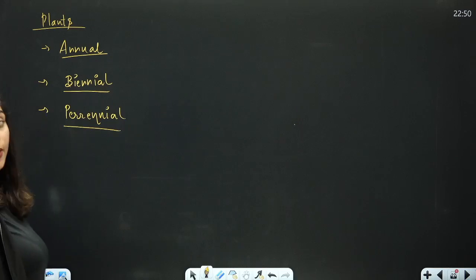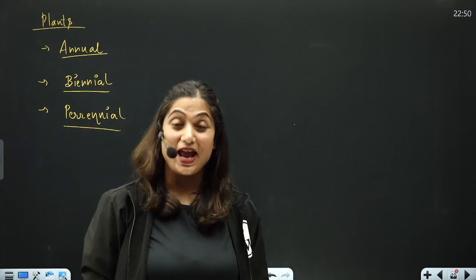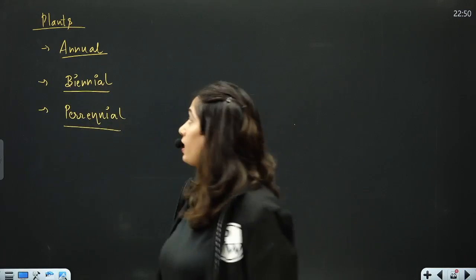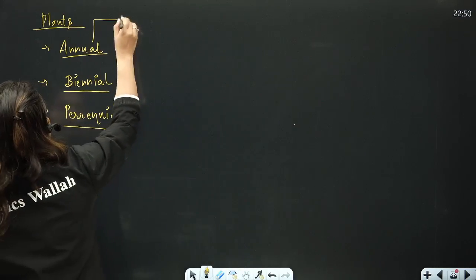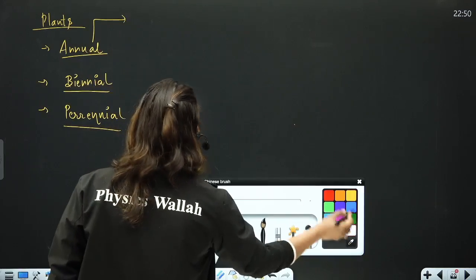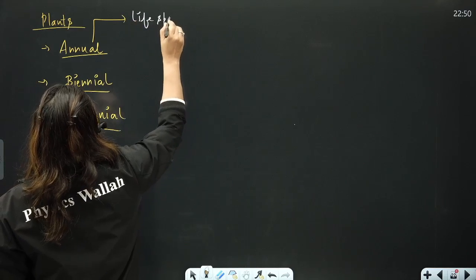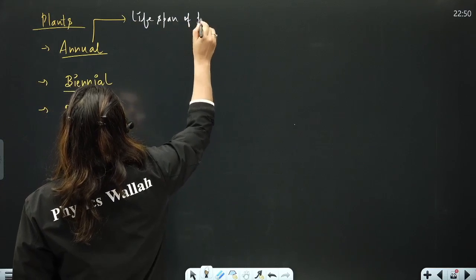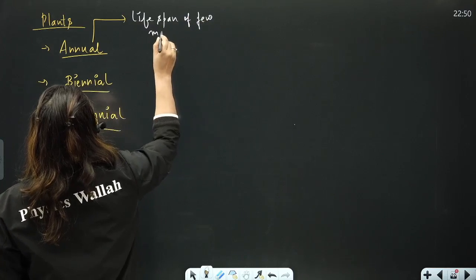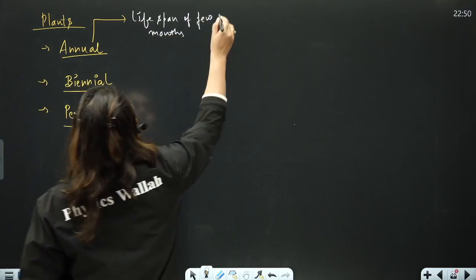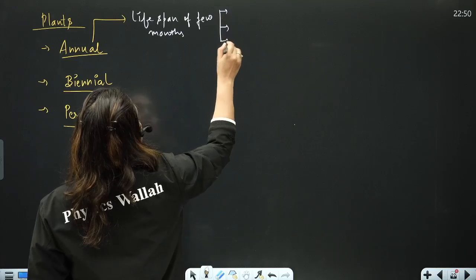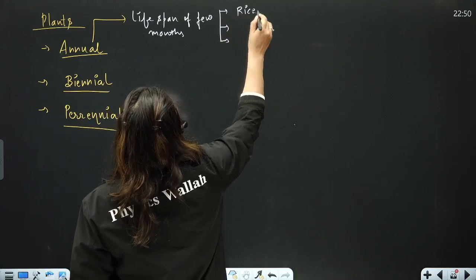What's the difference? Annual plants have a lifespan of a few months. Examples are rice, wheat, maize, barley, rye, oat.